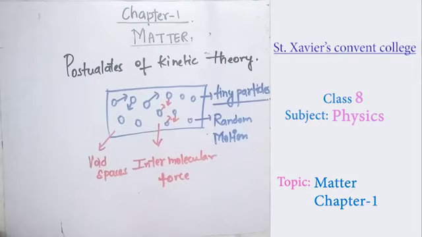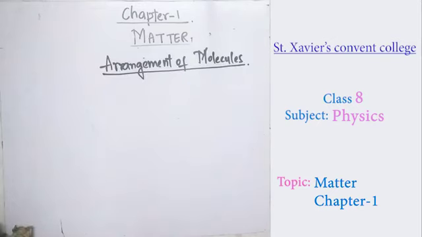They are made of tiny particles, true for all three. Random motion is true for liquids and gases. Intermolecular force of attraction or repulsion between the molecules is there for liquids, gases, and solids, and there are void spaces between these molecules.